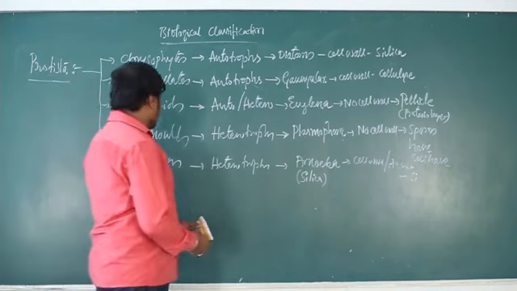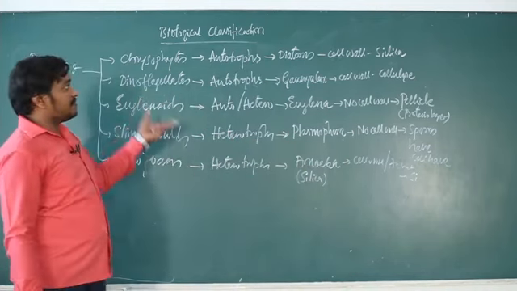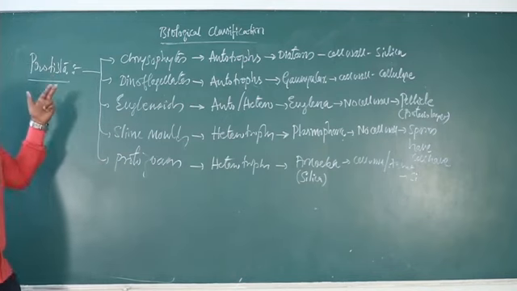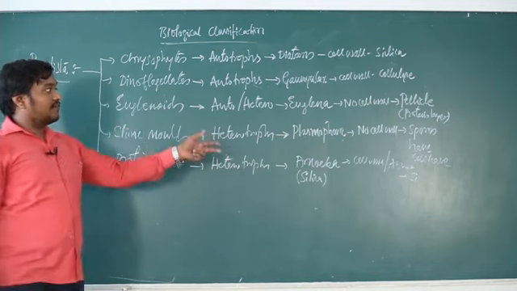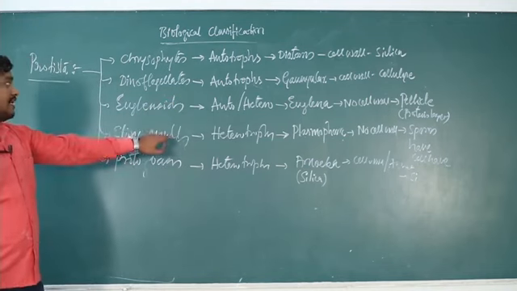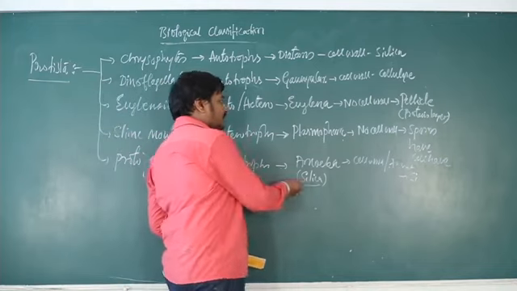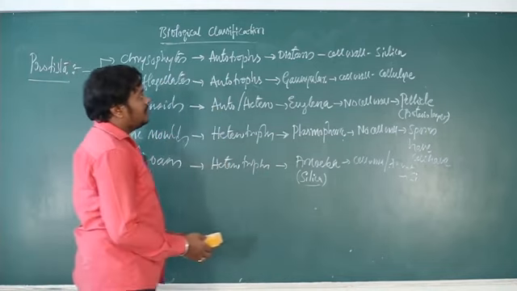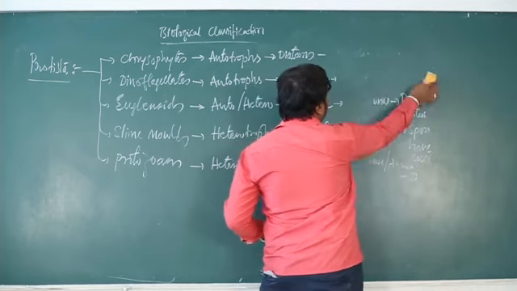So these protozoans can be further classified into different categories. Hope you understand the different types of cell wall materials. So chrysophytes have silica, dinoflagellates have cellulose, euglenids no cell wall, slime molds have no cell wall, but spores conditionally they have cell wall. Protozoans usually cell wall is absent, but a silica deposition is observed in amoeba. So this is about the cell wall material of these organisms.